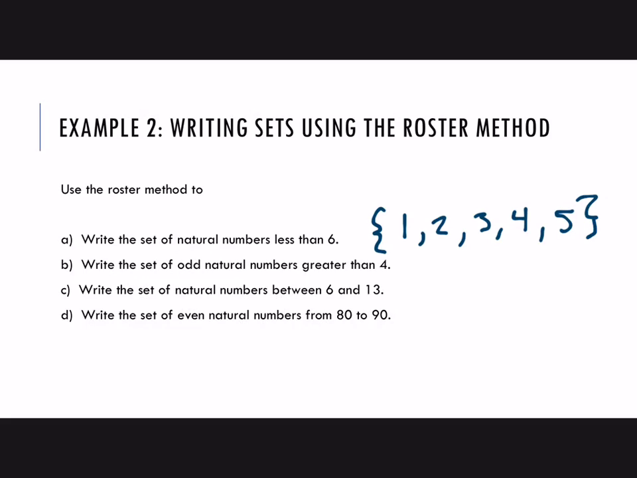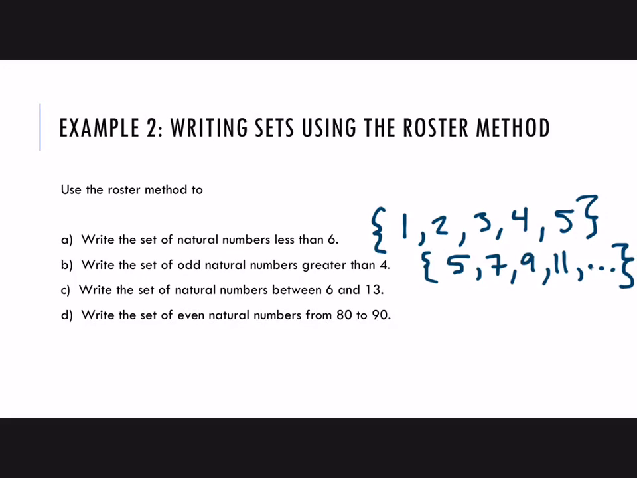Okay, the set of odd natural numbers greater than 4. Okay, well, the first odd one greater than 4 is 5. 5, 7, 9, 11. And then we use an ellipsis just to indicate that this keeps on going. Okay, and then close the brace at the end.